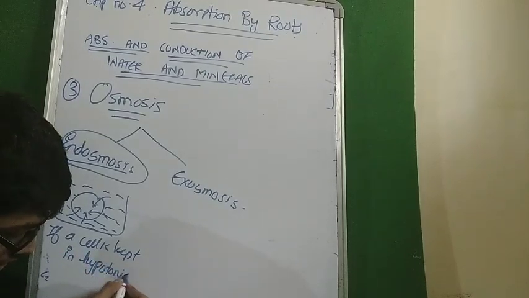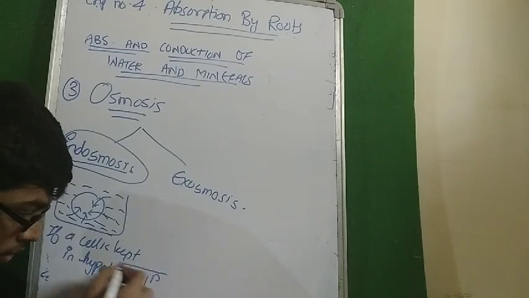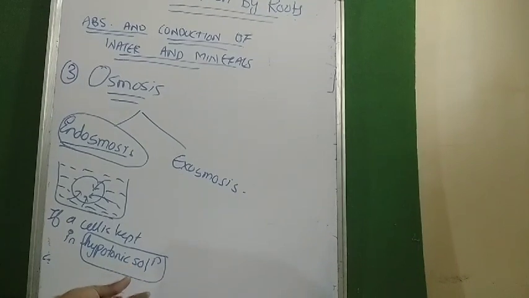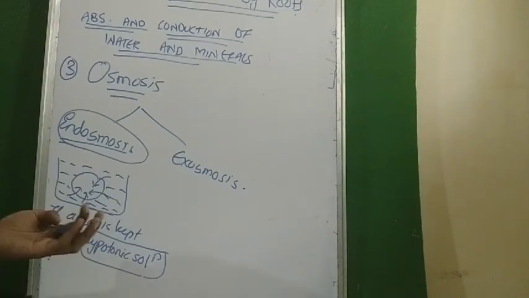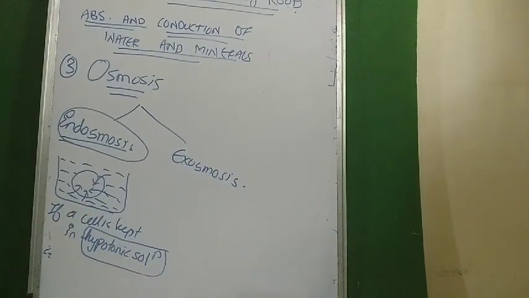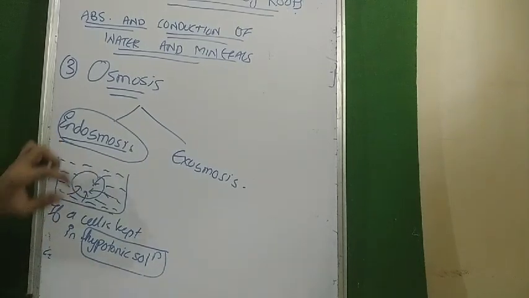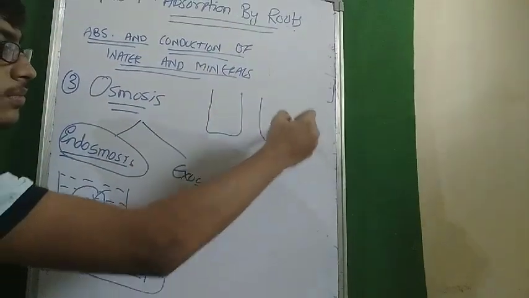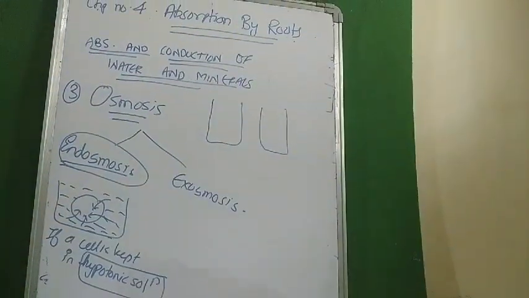So, if a cell is kept in hypotonic solution, now don't get confused over here. If the term solution comes, then solution means solute plus solvent both. I would give you one example.